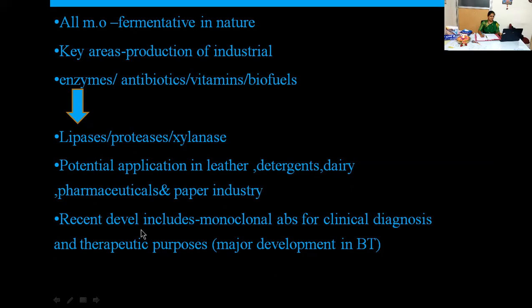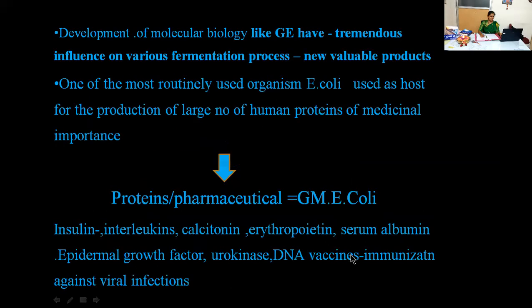Apart from industrial products like enzymes, antibiotics, vitamins, and biofuels, recent developments also include monoclonal antibodies, which play a very important role at the immunology level. Monoclonal antibodies for clinical diagnosis and therapeutic purposes have played a major role in biotechnology and immunology.